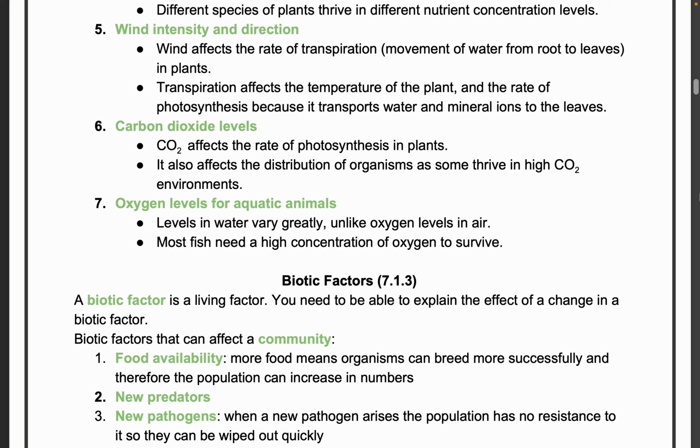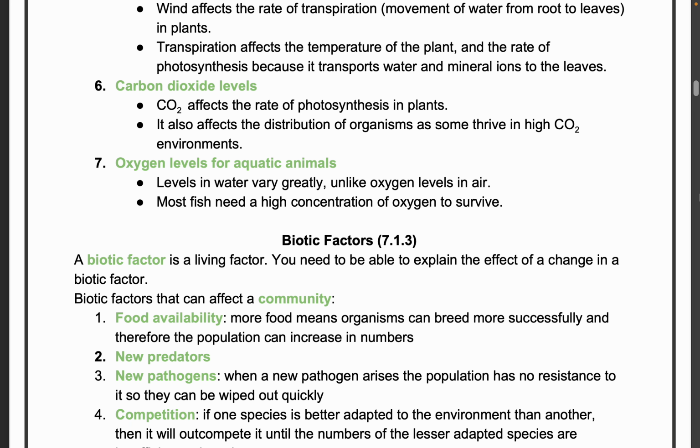Carbon dioxide level. Just now we discussed that carbon dioxide affects the rate of photosynthesis. It also affects the distribution of the organisms; some will thrive in high carbon dioxide, some will thrive in low carbon dioxide, etc. Oxygen levels for aquatic animals. Oxygen levels in water vary very greatly, unlike oxygen levels in the air. Lots of fish require a high concentration of oxygen to survive. Otherwise, they need to come to the surface to get the oxygen from the air, isn't it? So we know that oxygen level is important for aquatic animals also.